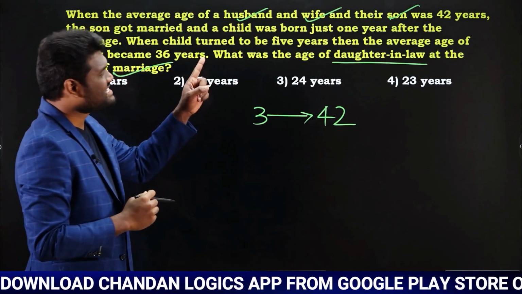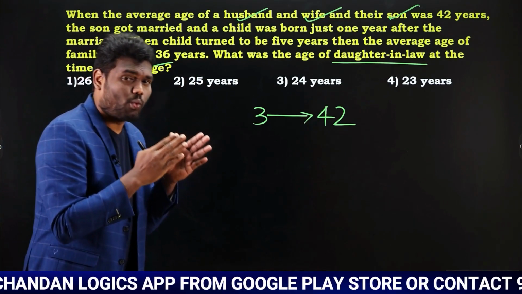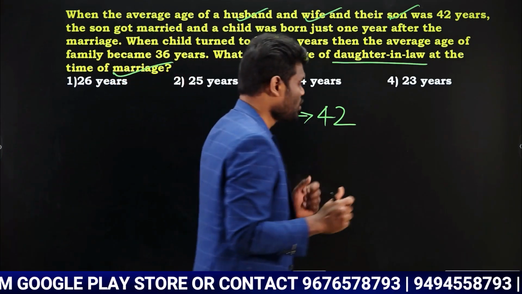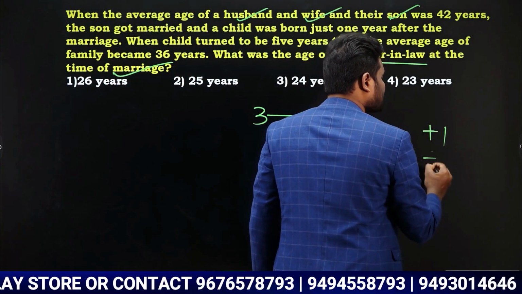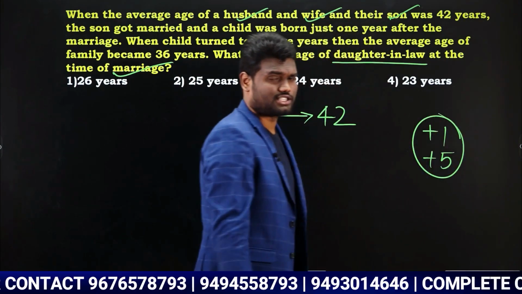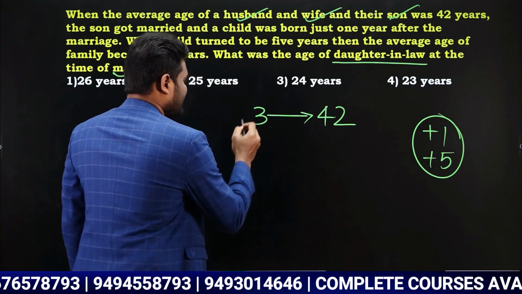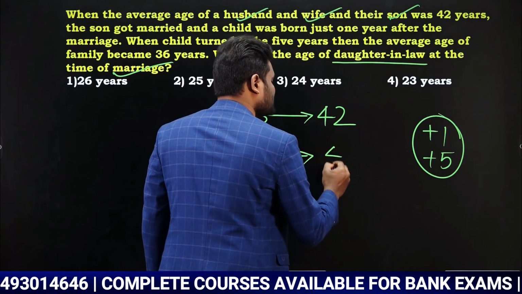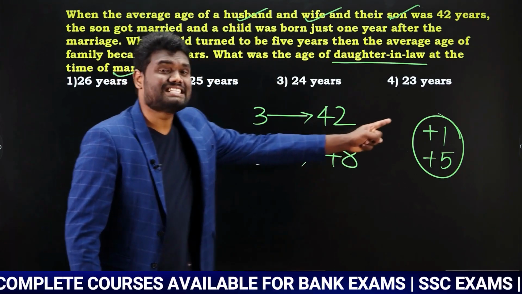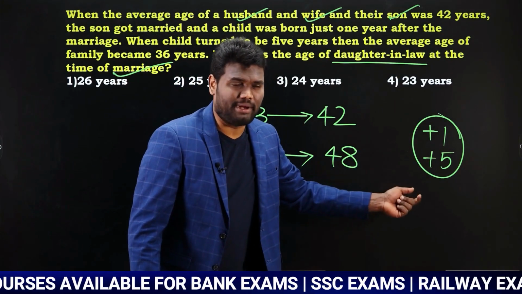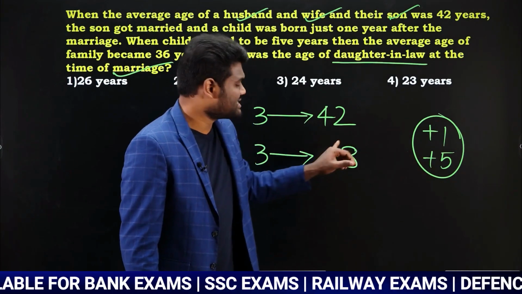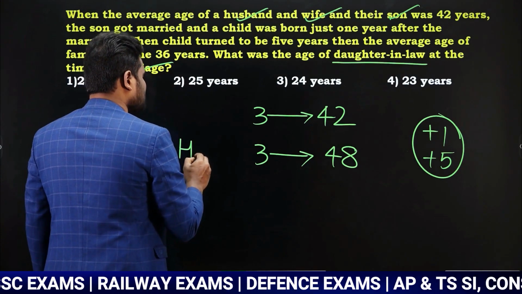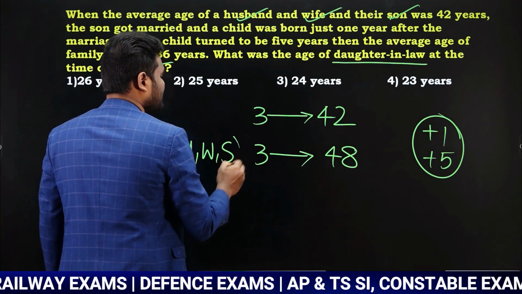Now what happened? Their son got married, and after 1 year a child was born, and now the child's age is 5 years, which means a total of 1 plus 5, 6 years have been completed. Yes or no? If 6 years are completed, then the average age of these 3 persons should be 42 plus 6, 48 years. Why? Because 6 years are completed. Now who are those 3 persons? The husband, wife and their son.